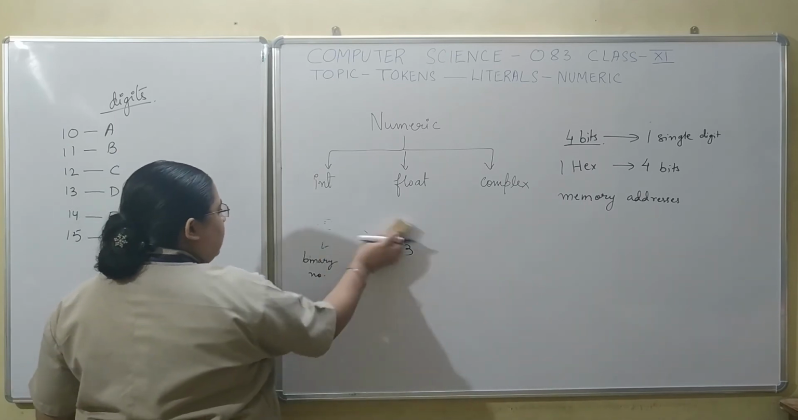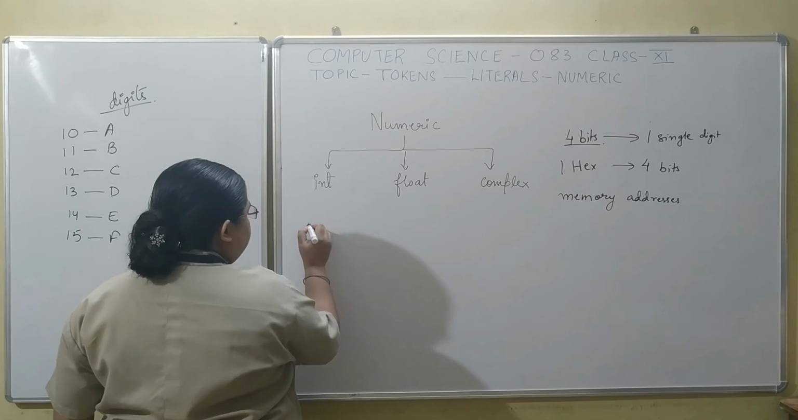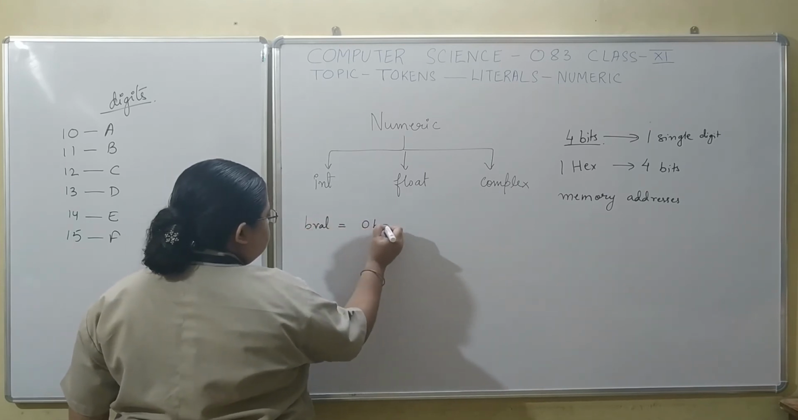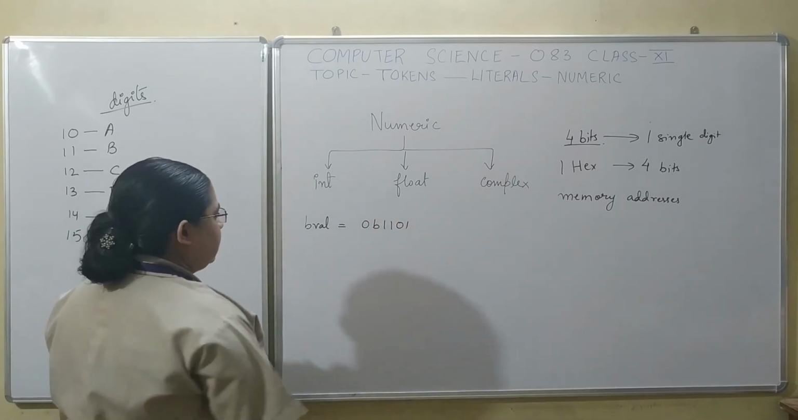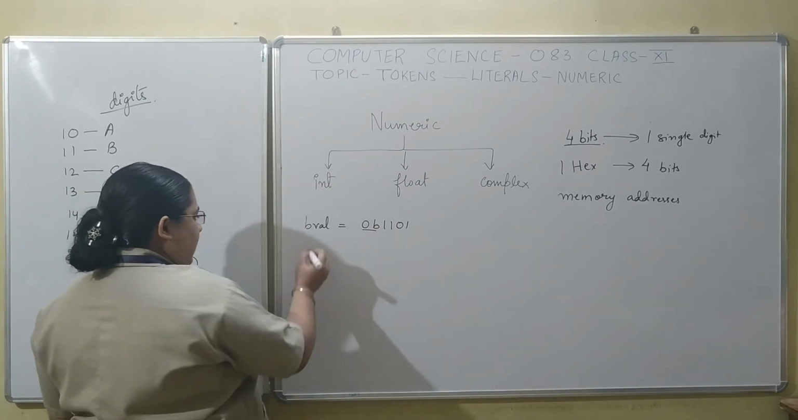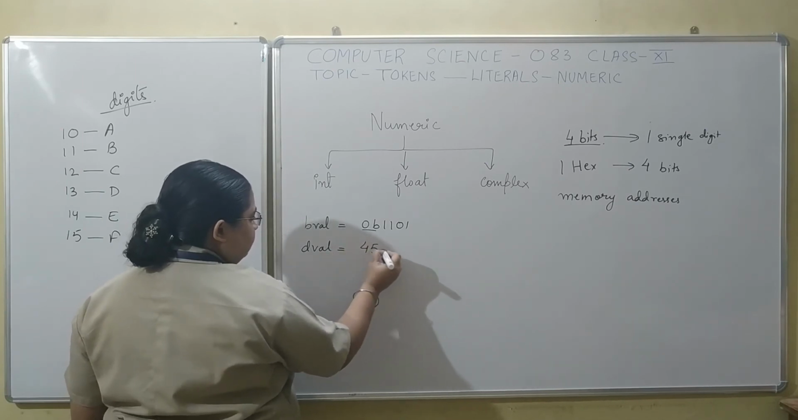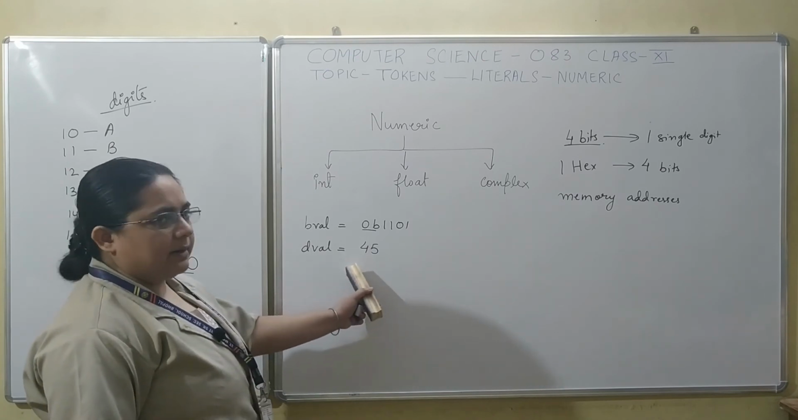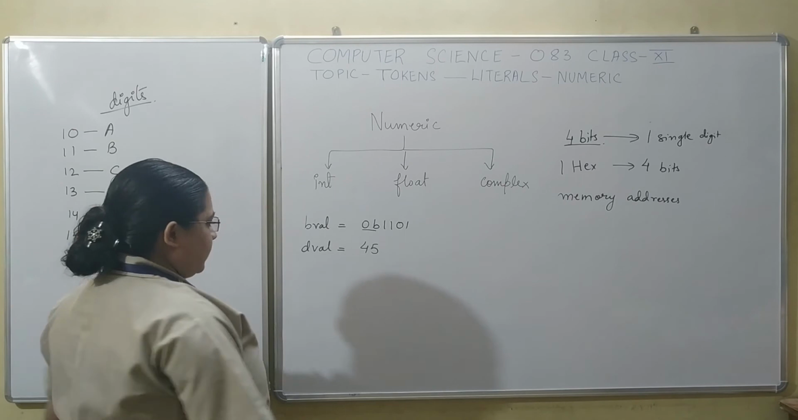So if you want to create a literal, then you will have to do it this way. This 0b shows that the number is a binary value. A decimal value is represented in the usual way. We don't need any digit or any letter to be prefixed in front of it.